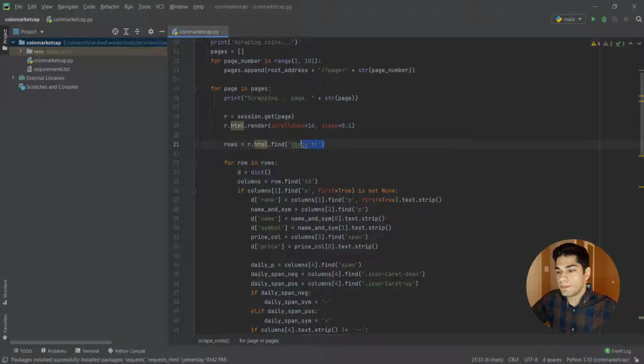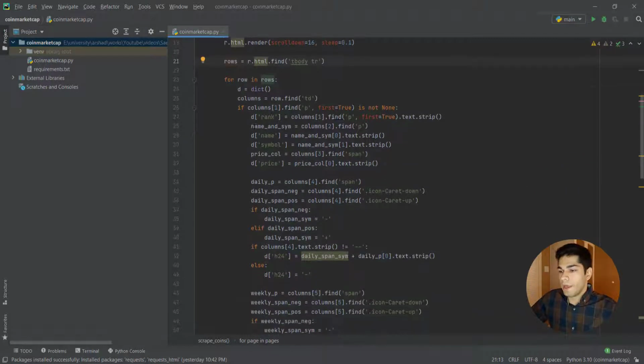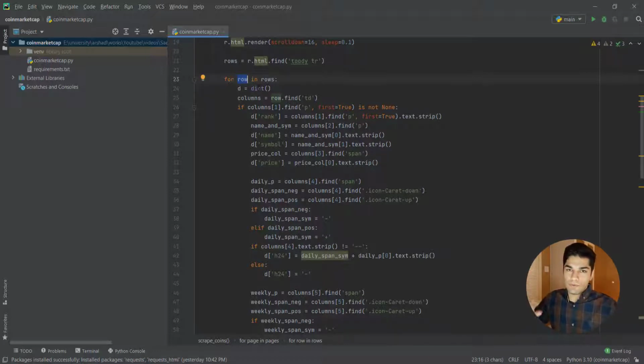And after loading all the data, we are gonna have these rows. And this is basically saying that go inside that table, find all the table rows, and bring it in this rows. And inside that rows, you're gonna start a loop and select each of these rows and basically gather or extract the data, right?